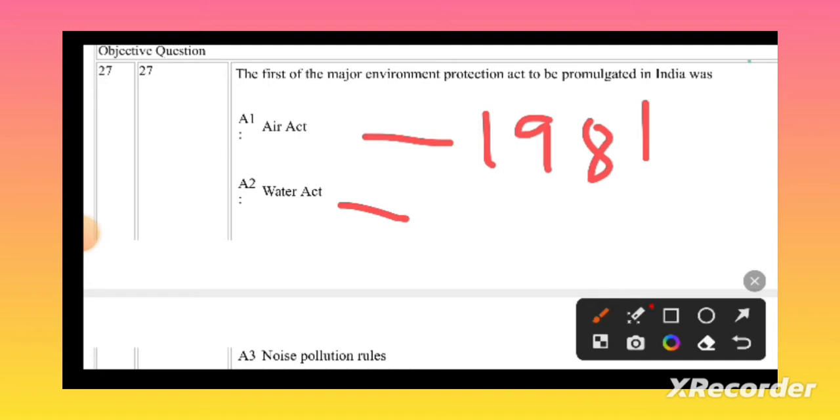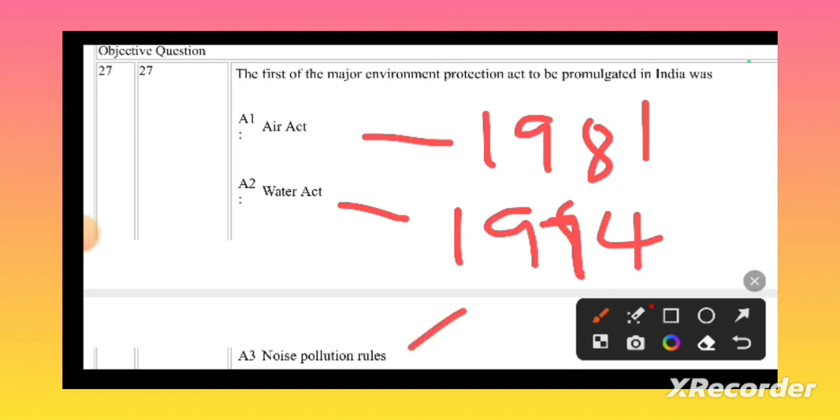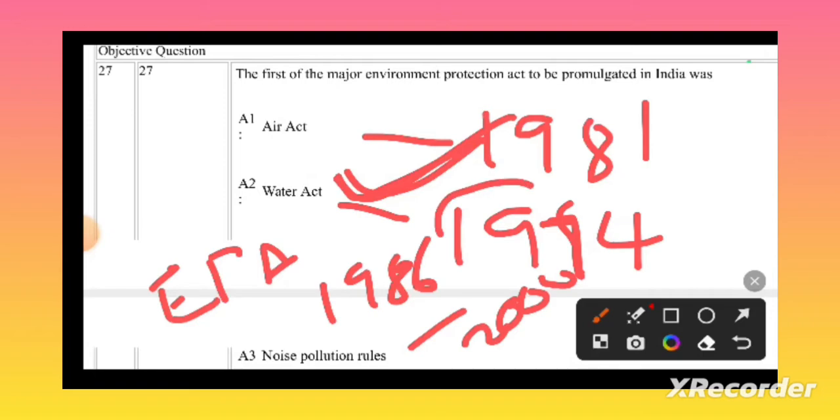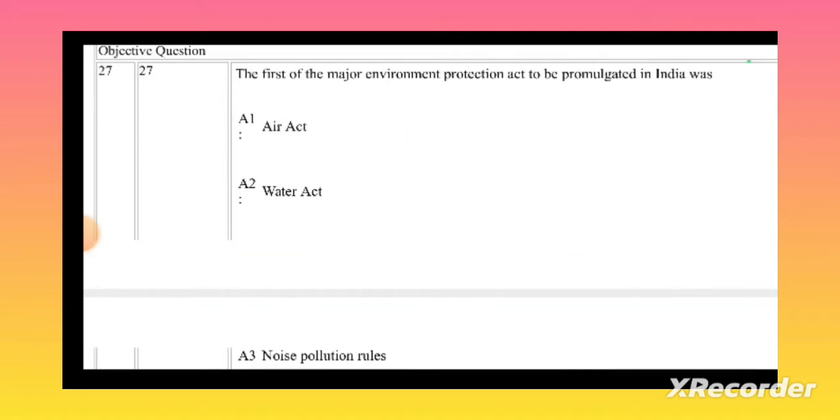The Water Act came in 1974, and the Noise Rules came in 2000. And what about the EPA, the Environmental Protection Act? The EPA came in 1986. Among all these, which is the first? The Water Act is the correct answer, because it came first, in 1974. Remember all the acts, because acts are very important. Let's go to the next question.